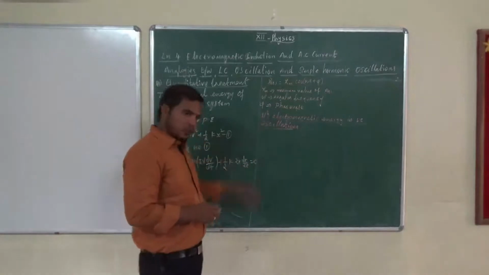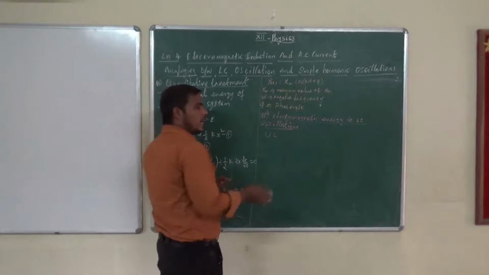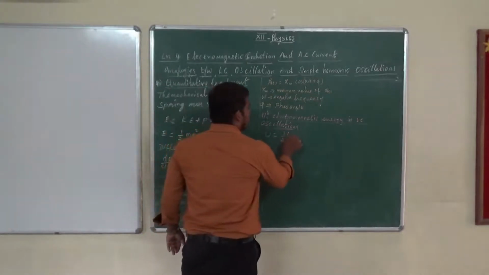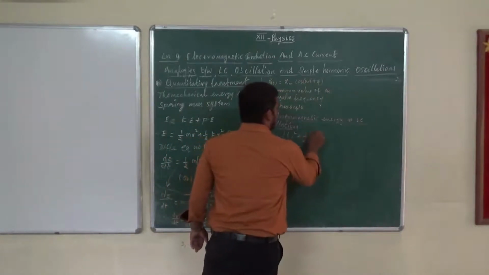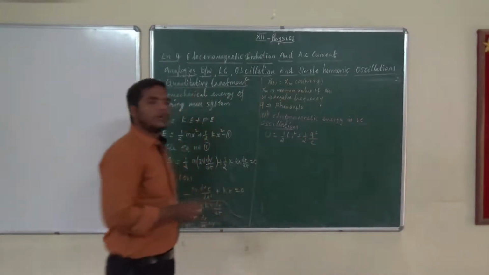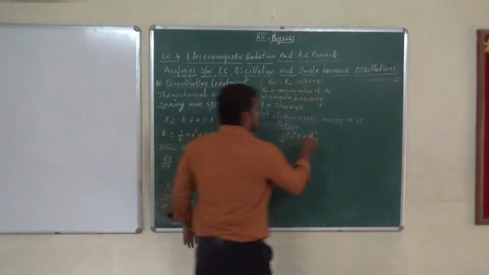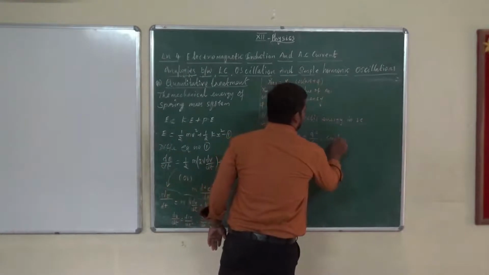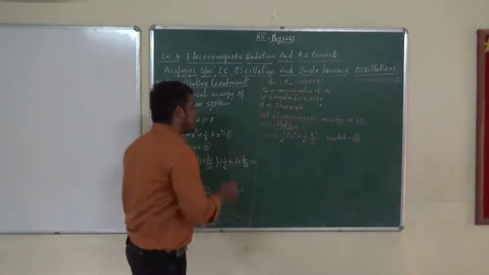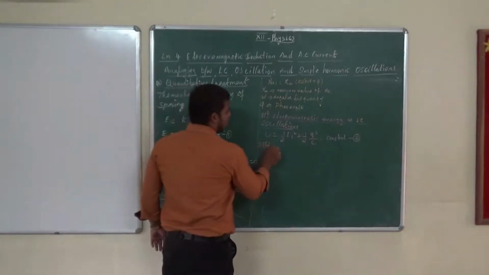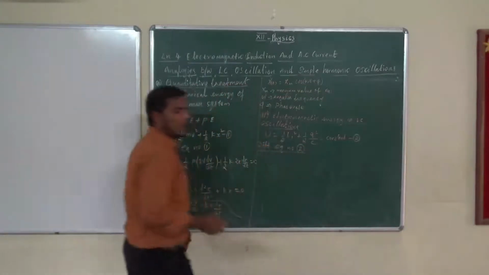Similarly, we can prove that. What is the electromagnetic energy equation? U is equal to 1 by 2 L i square plus 1 by 2 Q square by C, equal to constant. Consider this as equation number 2. Differentiate equation number 2. So what will we get?